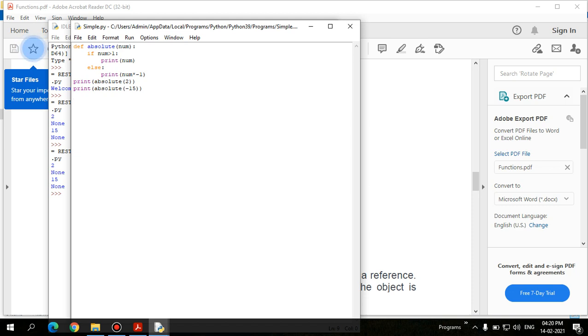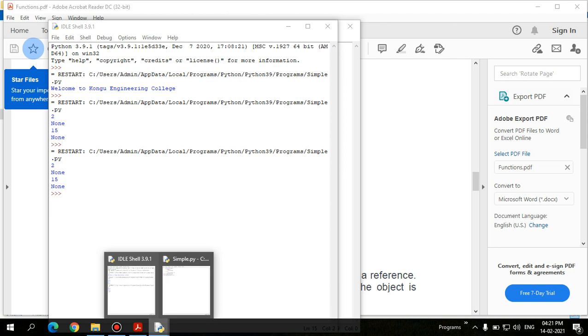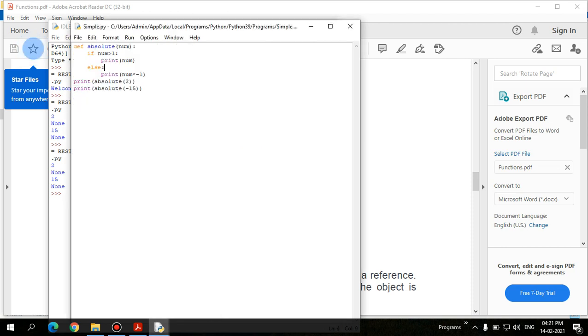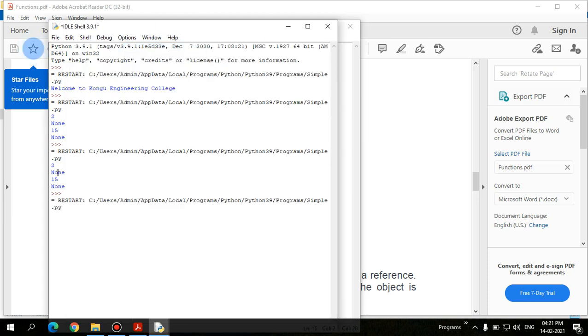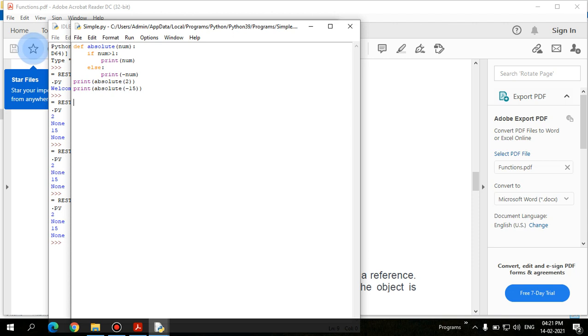Yes, if number is greater than 1, it will print number as it is, and if it is not, there is a print for minus none. Num star -1, let's take instead of here, because there are some syntactic issues here. There is one more none that comes.